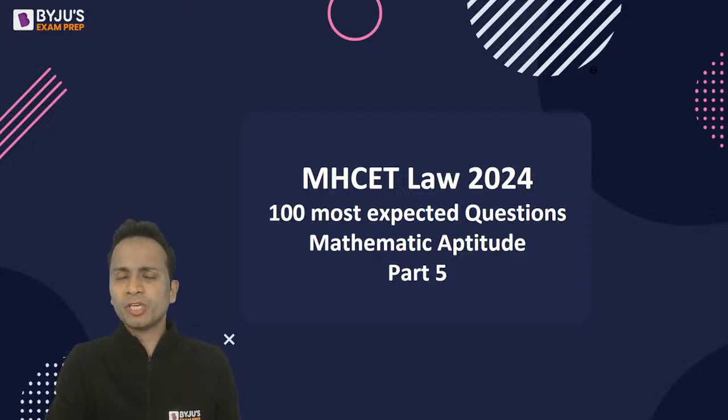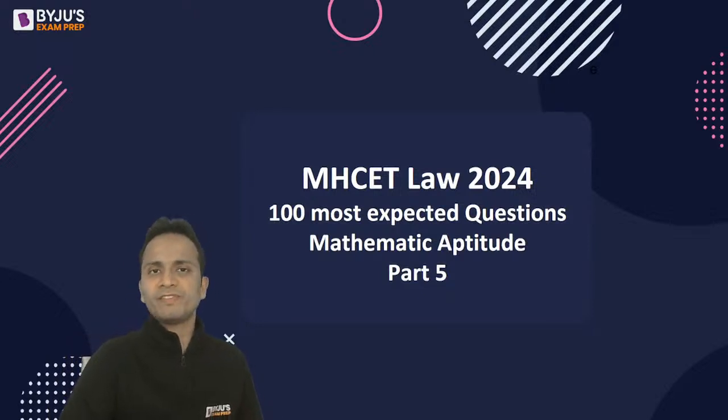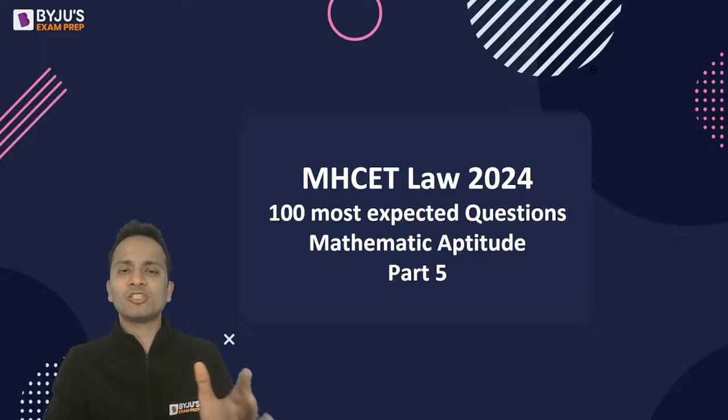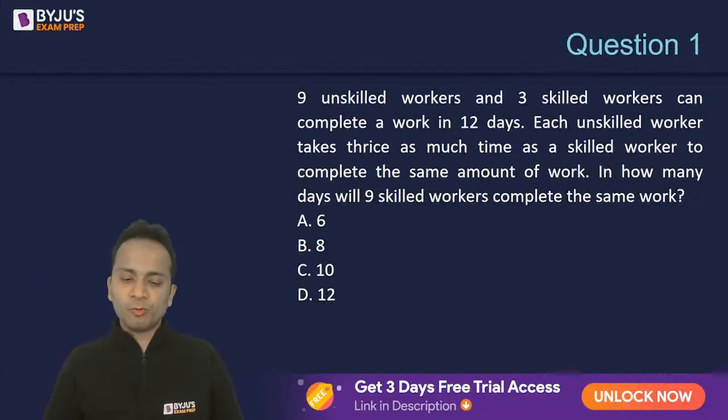So question number one will appear on your screen. I'll be displaying the questions one by one. I will give you somewhere around 45 seconds to 1 minute to solve every question, after which we'll discuss the entire solution of every question. So question number one on your screen now.